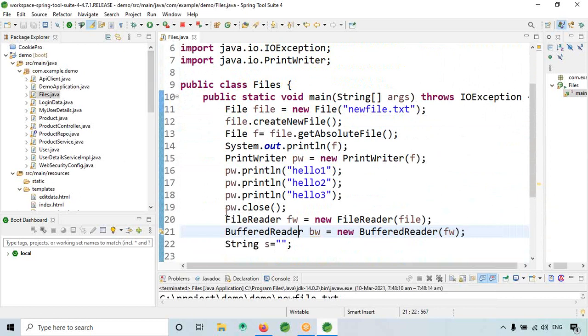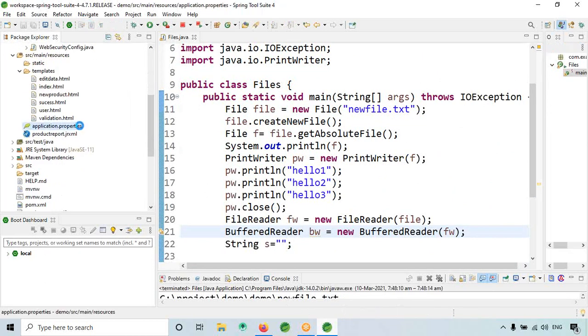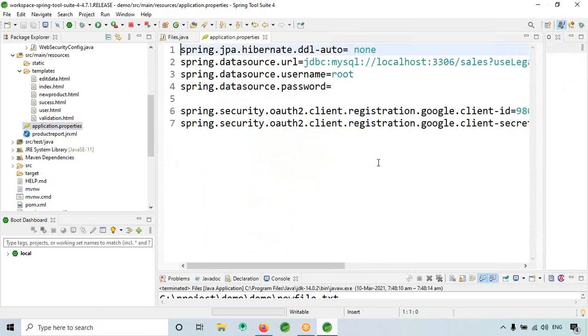Now we will be working on Spring Boot. In Spring Boot, we'll upload a file. I specifically want to upload an image to the server. So how can I do that?